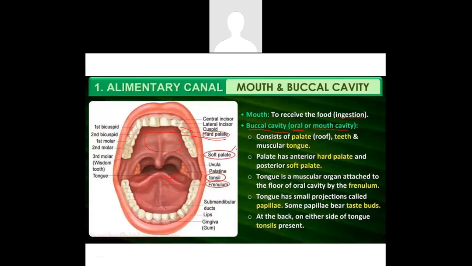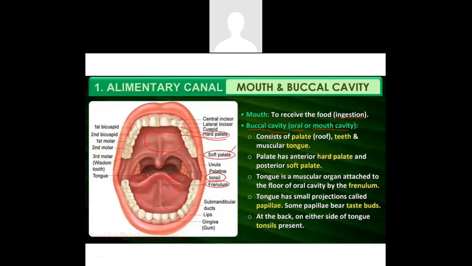We can also sense it by pressing our tongue against the roof of the mouth. We'll find that the anterior part is very hard, which we call the hard palate, and the posterior part is very soft, called the soft palate.